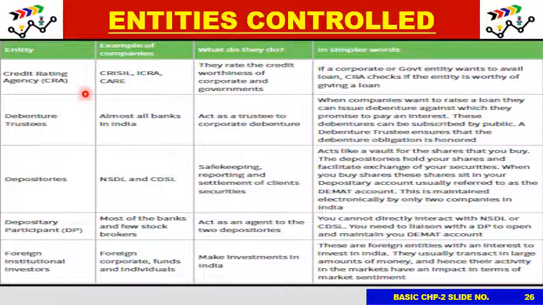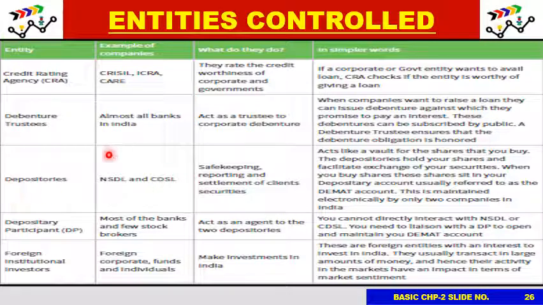Then there are debenture trustees. Debenture trustees act as trustee to corporate debentures. Whenever a company wants to raise a loan, they can issue a debenture or a bond against which they promise to pay an interest. Basically, they take a loan directly from people. These debentures can be subscribed by the public. However, you require someone in between who can act as a debenture trustee and issue these bonds.